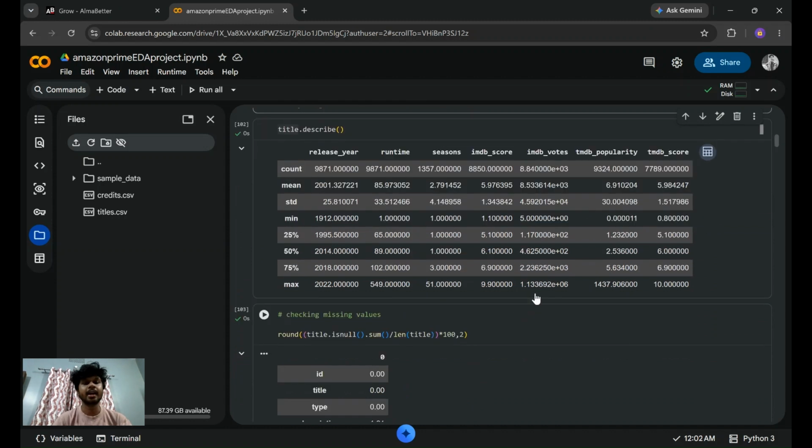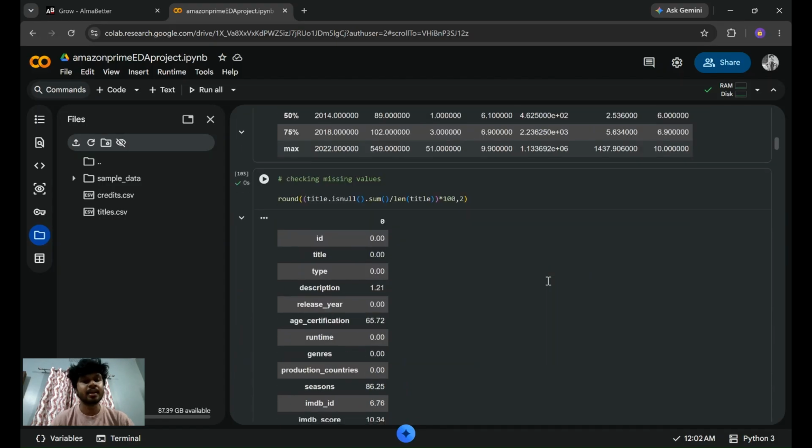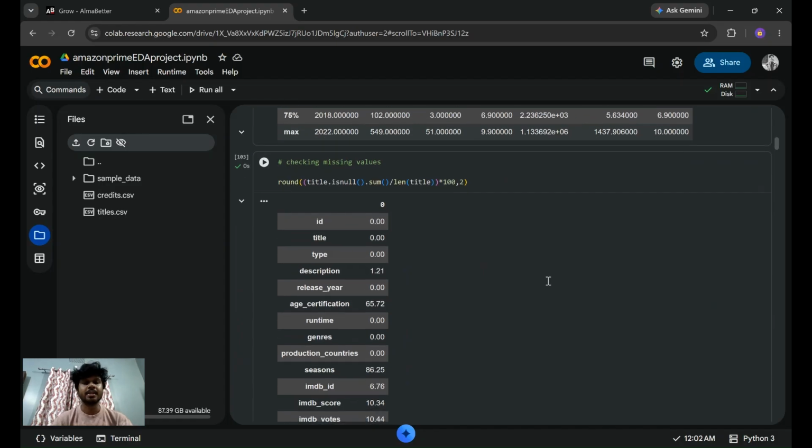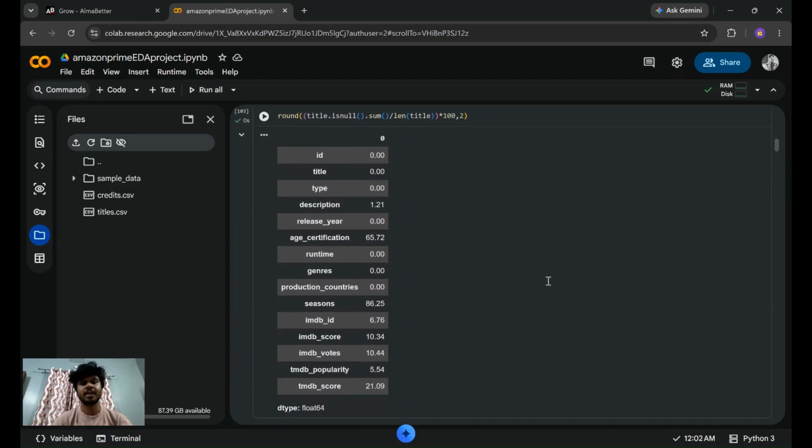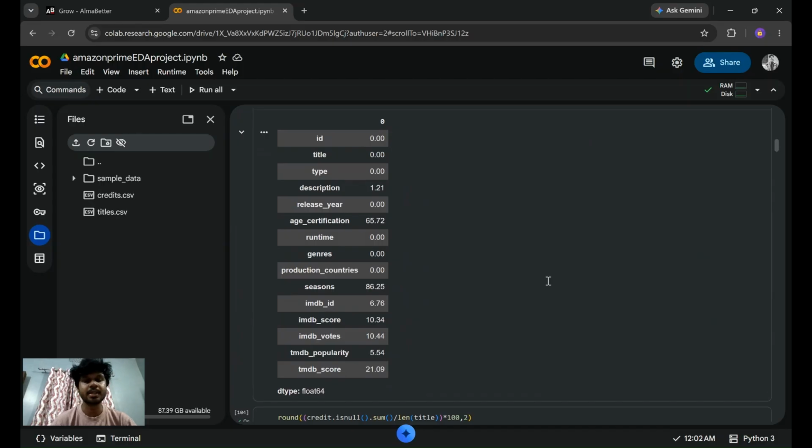And after that, I analyzed the missing values in the titles dataset. So basically I visualized them in the form of percentages. For example, here age certification is having 65% missing values.